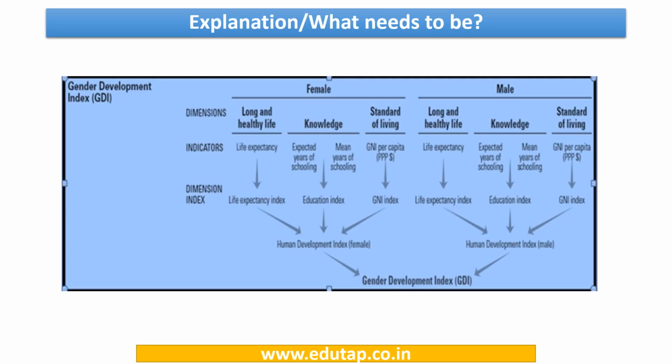Now this is a very important picture you can see here. So the dimensions are mentioned and the indicators are mentioned. So you need to understand that female and male, the HDI values are calculated separately, and the same dimensions and the same indicators are used that are used for calculating the Human Development Index.